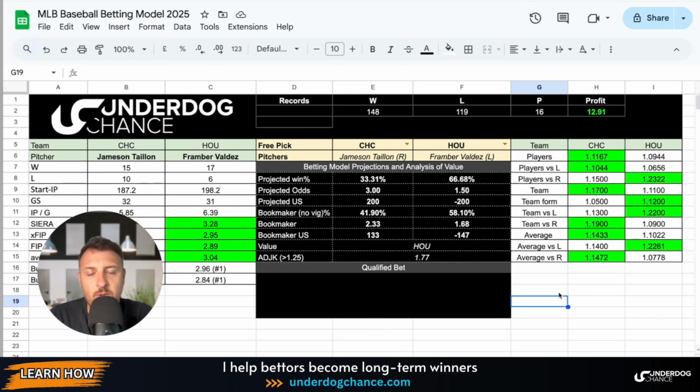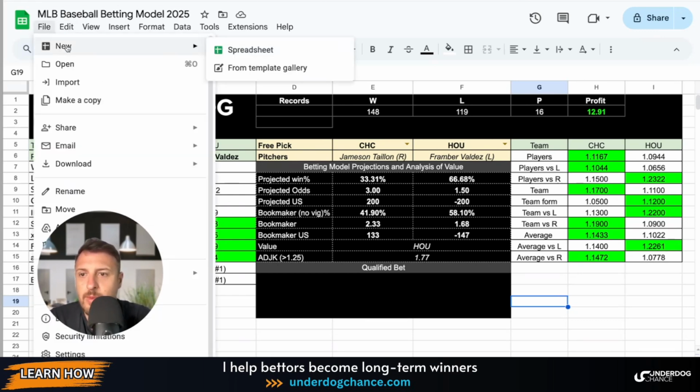Okay, every sports bettor who bets with mobile phones will not win at sports betting, and we know that they are not winning. The bettors who win at sports betting are those who use computers. Okay, so simply make a coffee, take your computer, and I will show you step by step how you can create this, and then you will have this simple tool. Okay, so first of all, we will create a new spreadsheet.